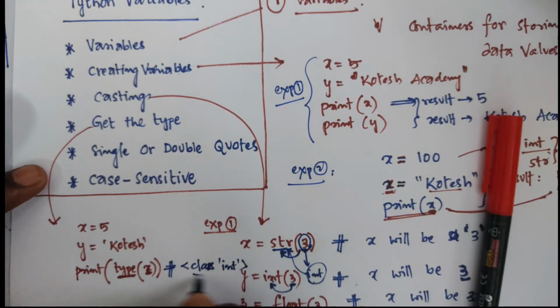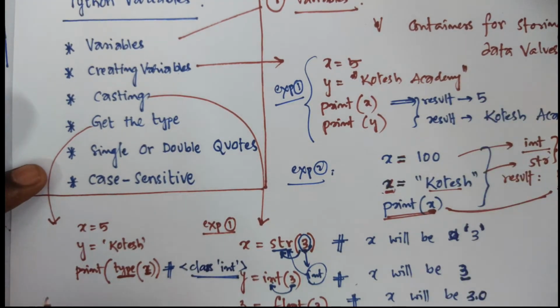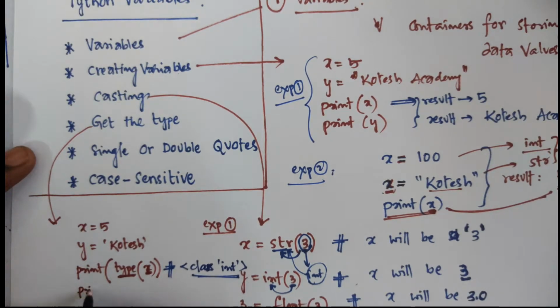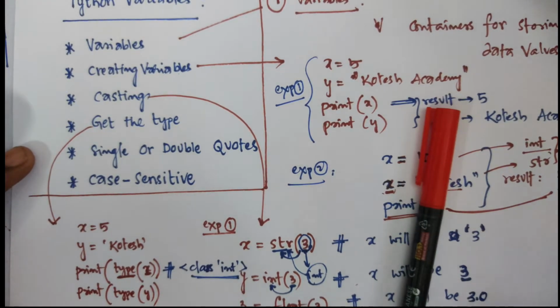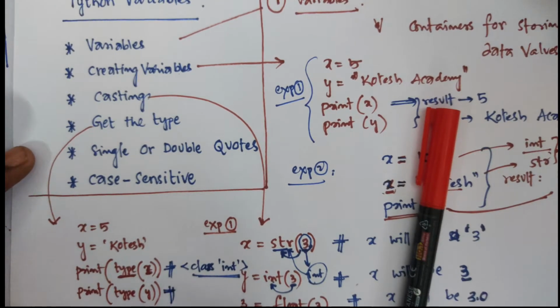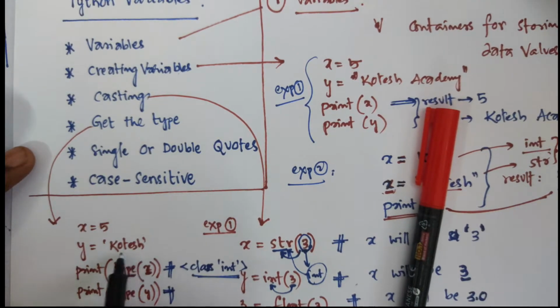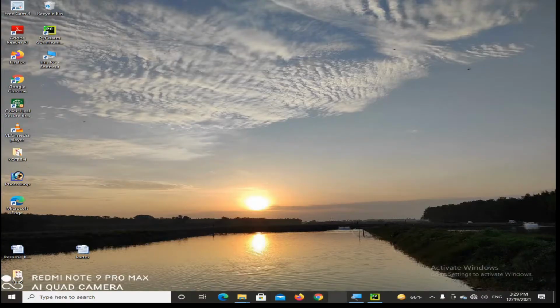You are getting this type of result. Similarly, now I have to get the type of y, where y is a string, the actual input is a string.